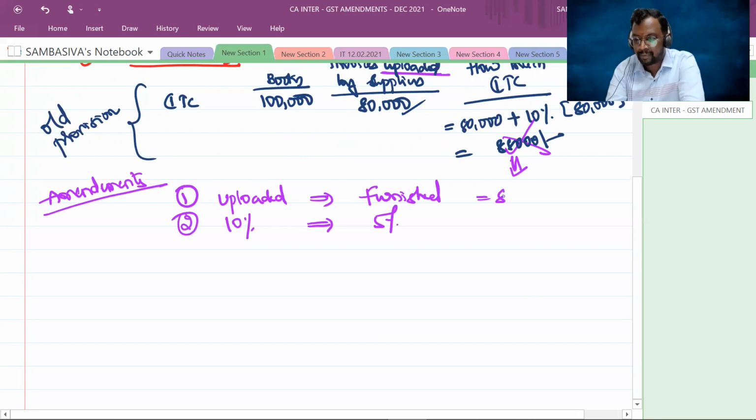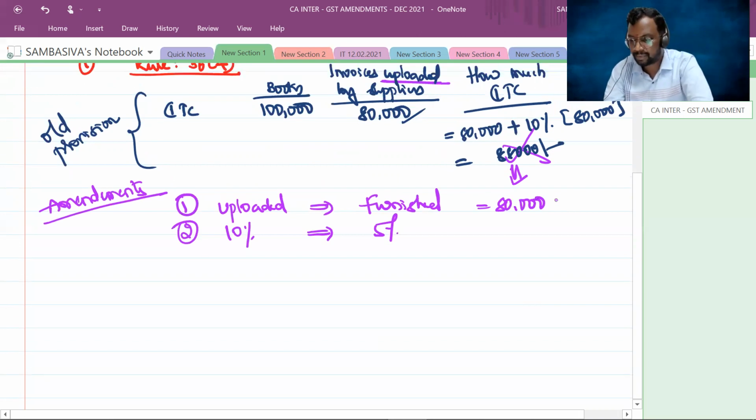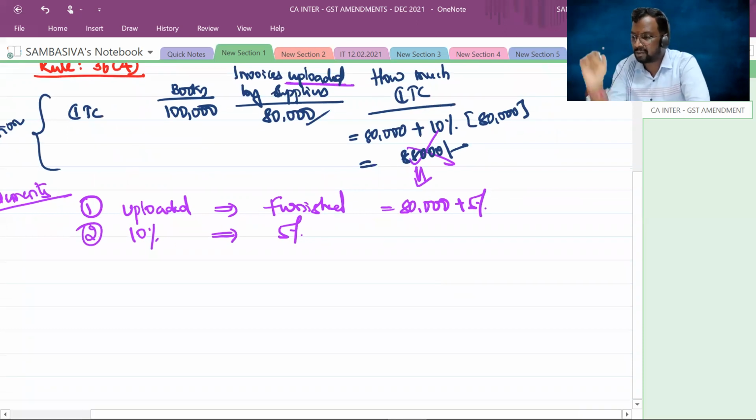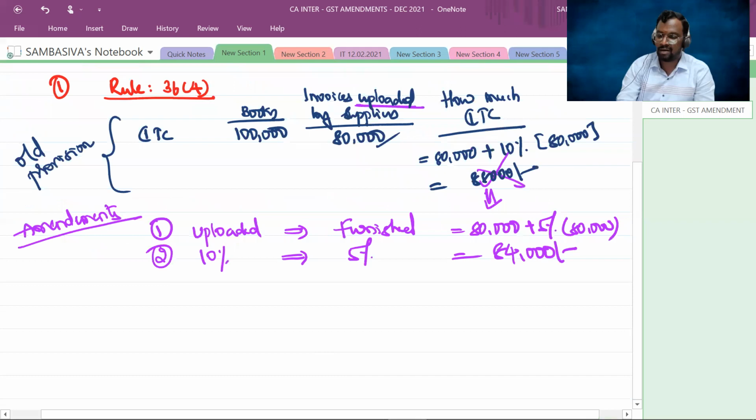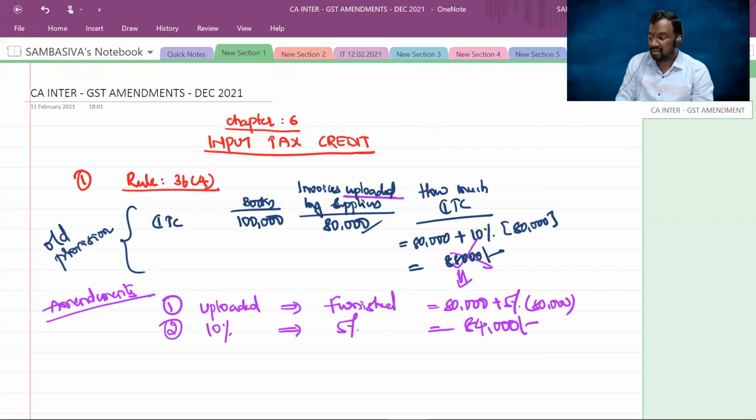Instead, 80,000 is the input tax credit attributable to the invoices uploaded, plus 5% of 80,000. So now I can claim only 84,000 rupees as my input tax credit. This is the first amendment in the input tax credit chapter. A very important amendment. Clear, sir?